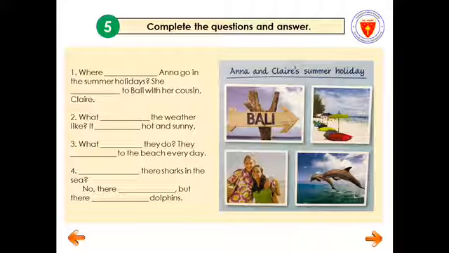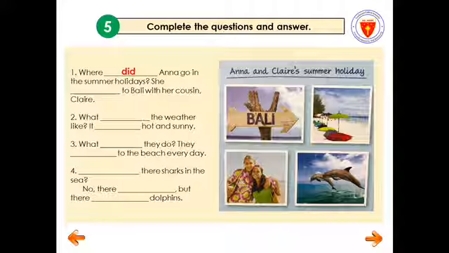"Where blank Anna go in the summer holidays?" Answer: "She blanked to ballet with her cousin Claire." So, what is the answer? Okay, did. Where did Anna go in the summer holidays?